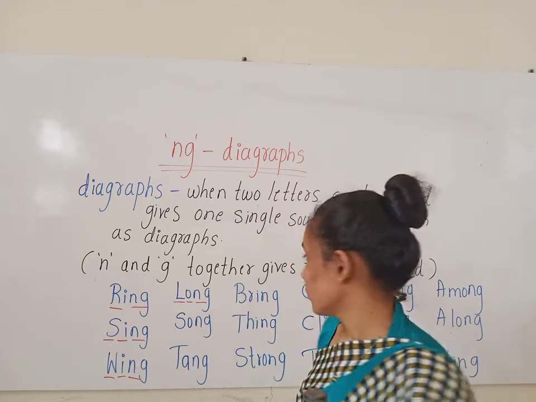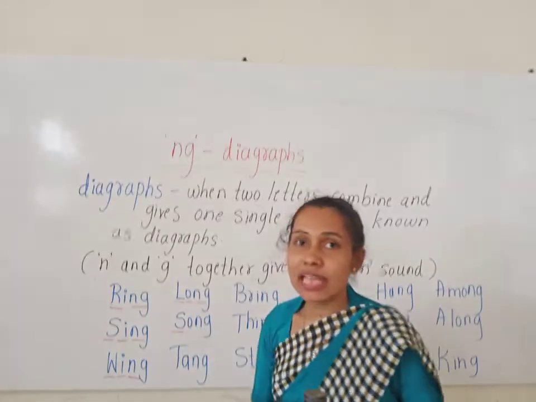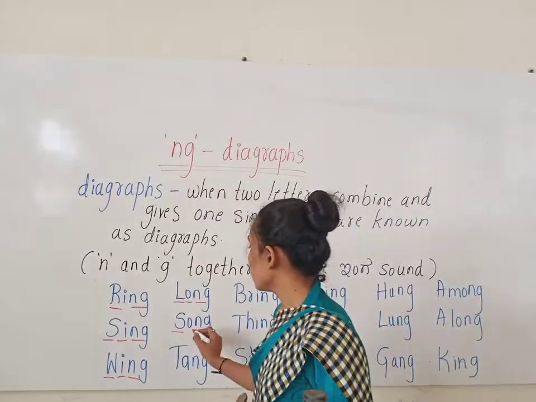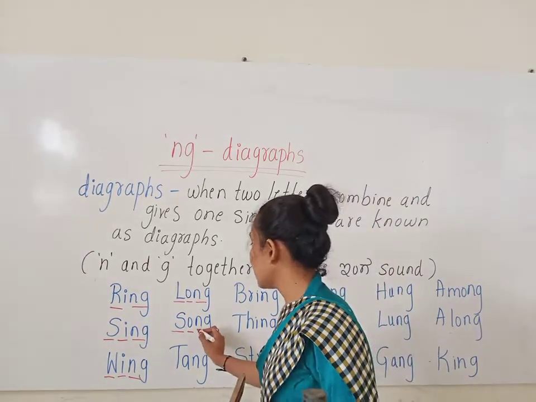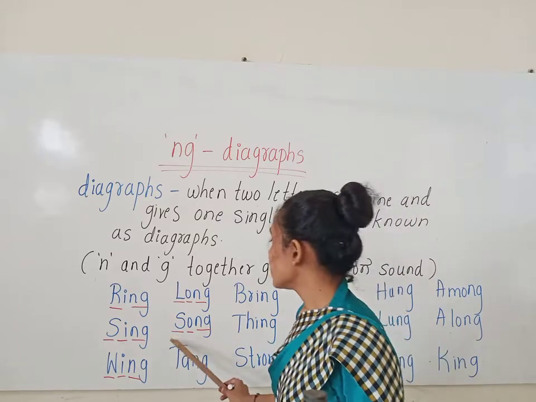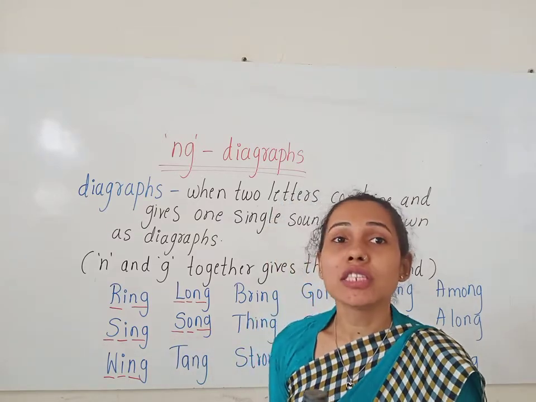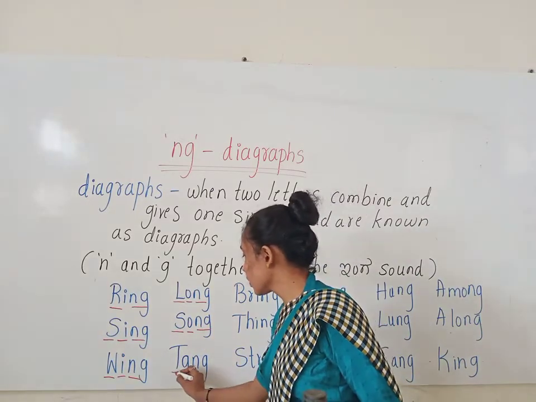Long. Now look at the next word. S gives the S sound. Here O gives the long vowel O sound, and N and G together gives the ing sound. Song.